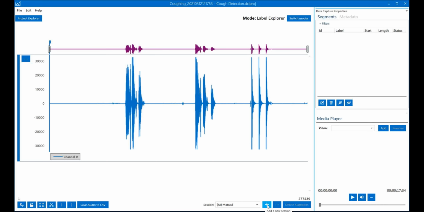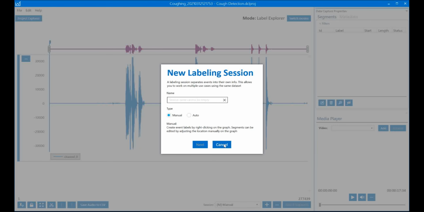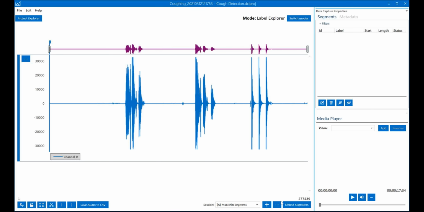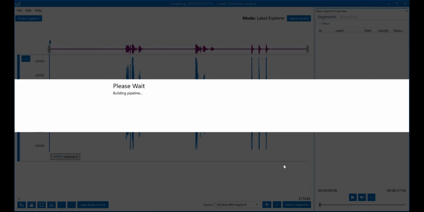First, we need to create a labeling session, which allows you to version labels that you add to your project. For this project, min-max threshold segmentation will be used. Other segmentation algorithms can be seen from the drop-down menu. After you set the parameters, click the Done button. To detect the events of interest, click the Detect Segmentation button.